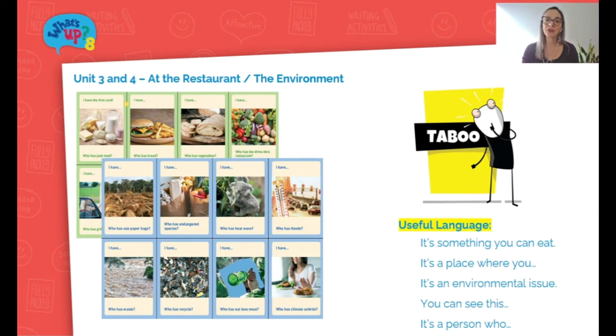However, there are also these smaller cards with photos on them. So why not have a go here and play a game of taboo? Okay, in case you're not familiar with the game of taboo, it's a party game with words, and players take turns to describe a word or phrase, and there are five additional words related to that topic which they cannot use. In this case, you'll only have the image. Okay, so you'll have these picture cards, let's say, all cut up, put in a bag. A student comes to the front of the class, takes out one of these cards, and then has to describe what is there for the colleagues to guess.